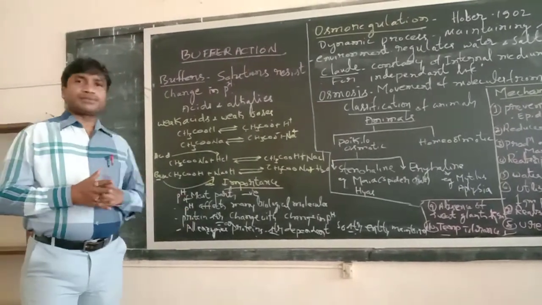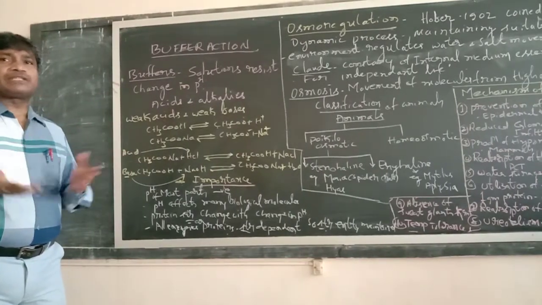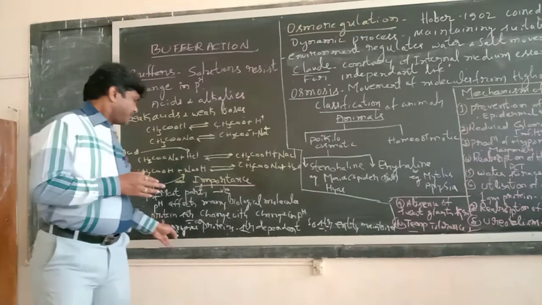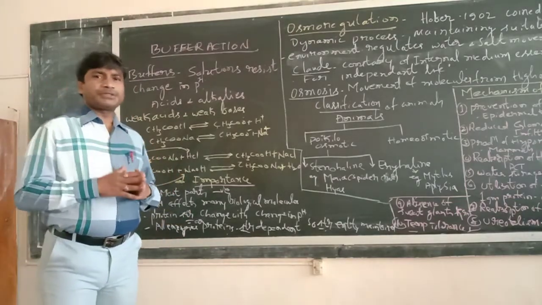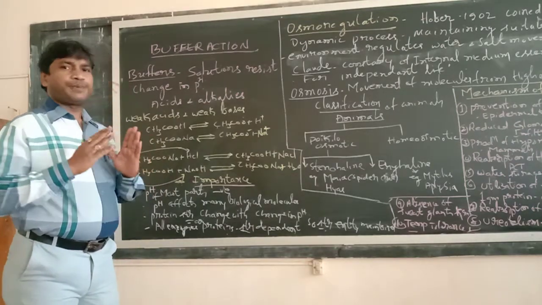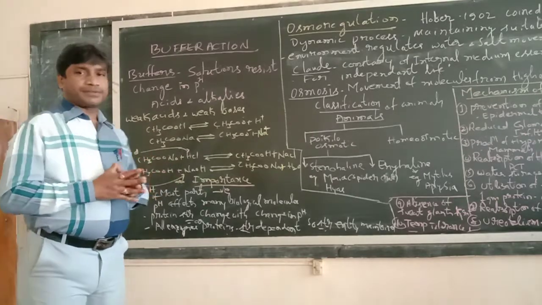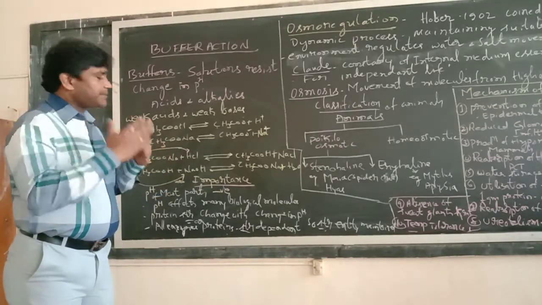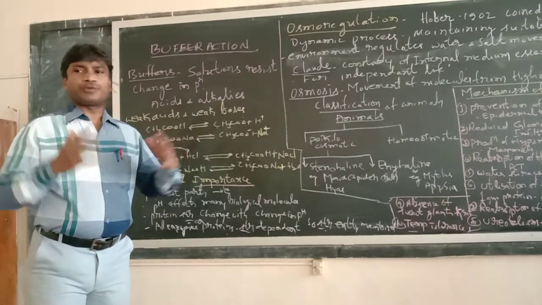Another point: enzymes are very essential for so many activities in our body. All enzymes are proteins and are structure dependent, so a change in pH is going to alter the structure of the enzymes. If the enzyme structure is changed, it definitely affects various functions in our body.